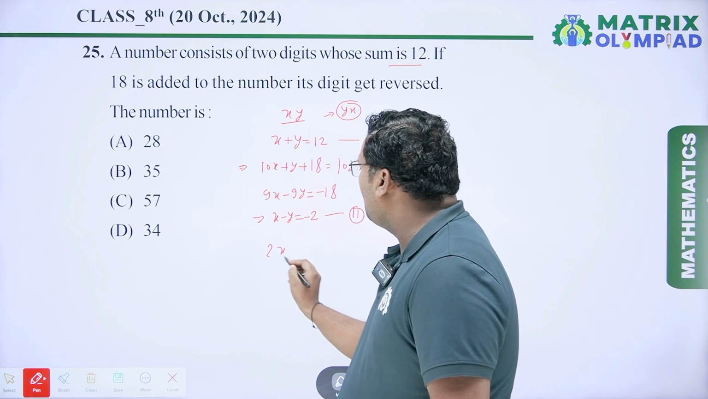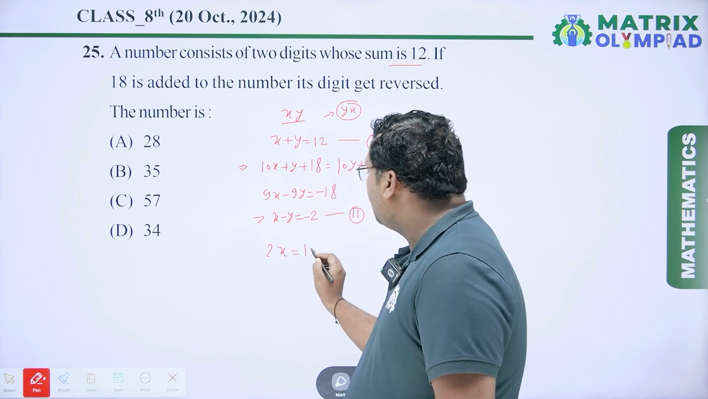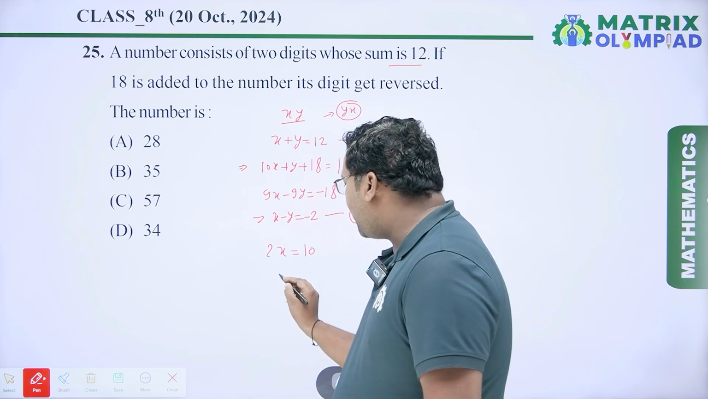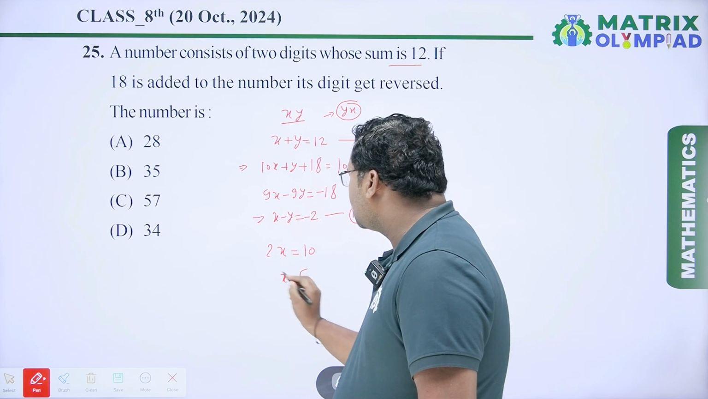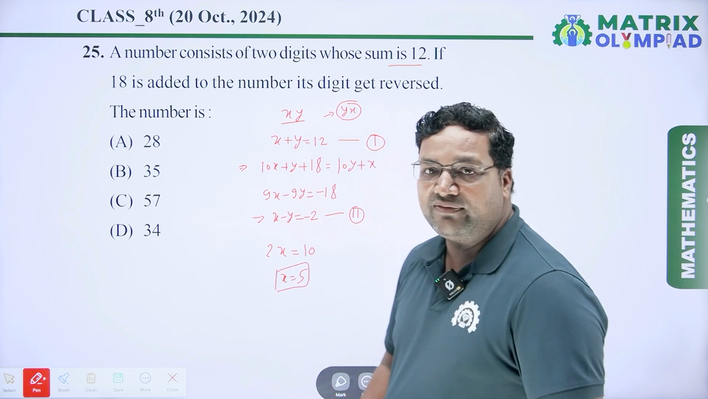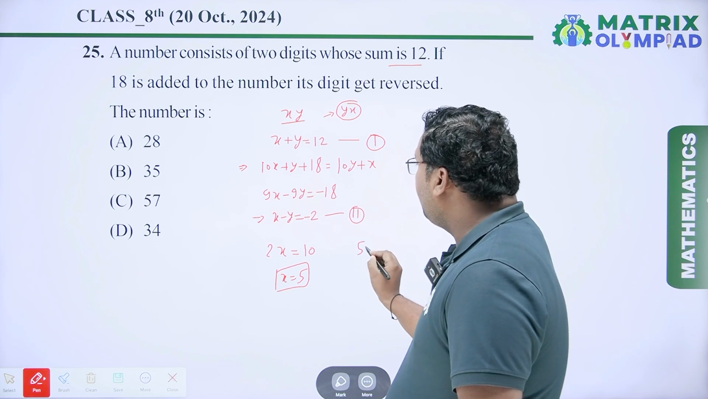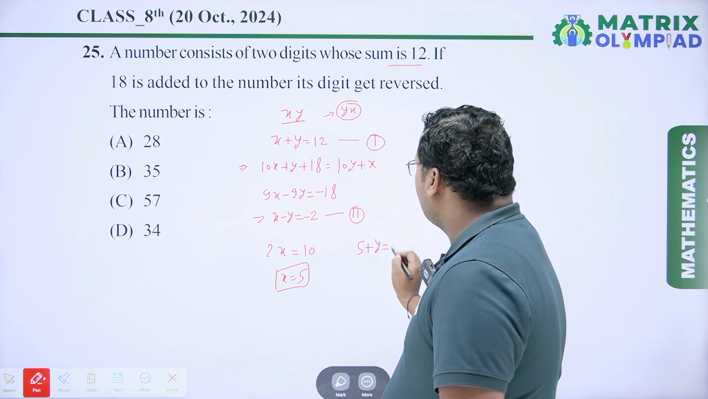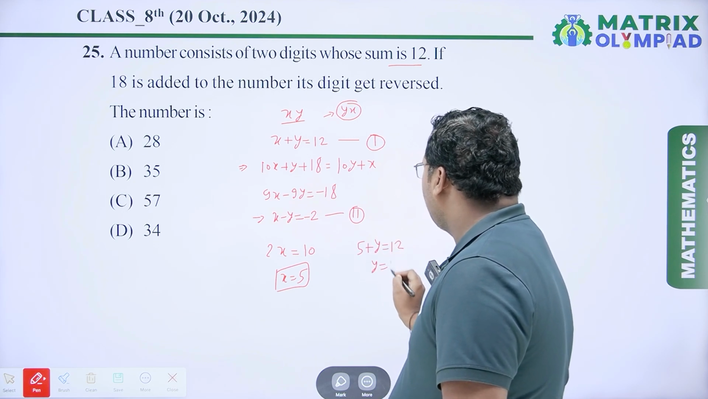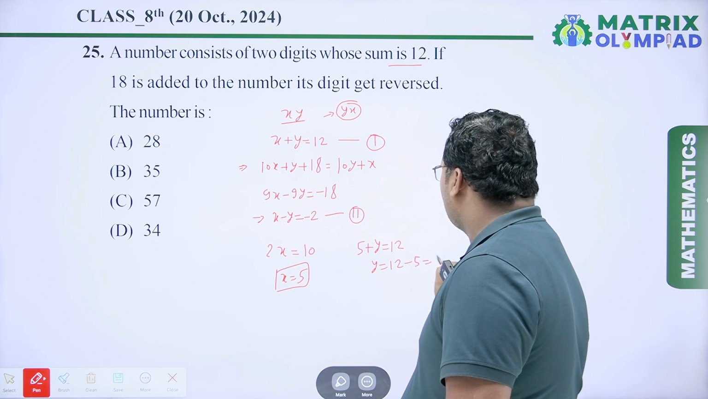So we will get 2x equal to 12 minus 2, which is equal to 10. So x equal to 10 by 2, which is equal to 5. So x equal to 5. Now I have to put this value in equation number 1. So we will get 5 plus y equal to 12, or y equal to 12 minus 5, which is equal to